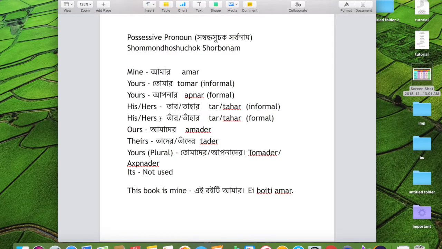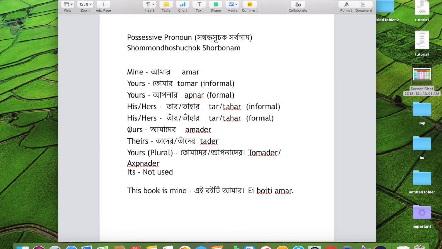So let's go over the possessive pronouns here in both English and Bengali. Possessive pronouns are সম্বন্ধসূচক সর্বনাম in Bengali, and they are exactly the same as the possessive adjectives that we went over in our previous video. But in English they're different. My becomes mine, your becomes yours, his stays the same, but her becomes hers. Check out that video and look at the differences. In English, that is, but in Bengali there's no difference whatsoever.